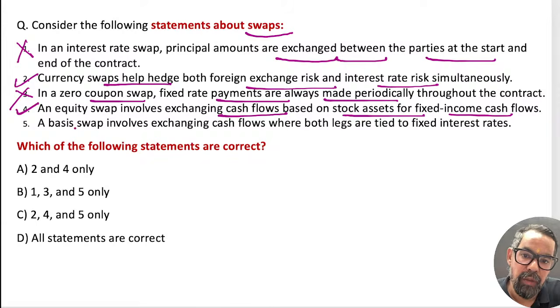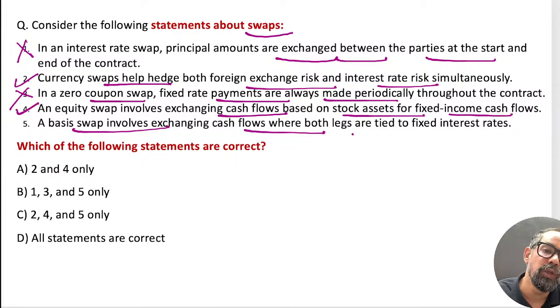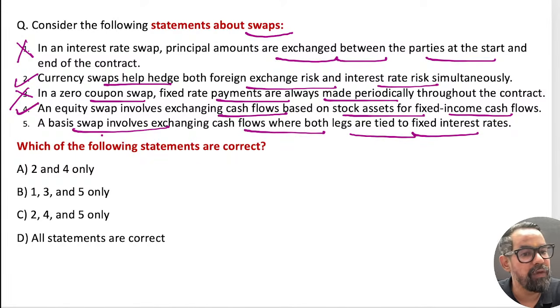The next one: a basis swap involves exchanging cash flows where both legs are tied to a fixed interest rate. This is also no. It should be wrong, right? A basis swap involves the floating rate on both legs, not the fixed one. This should be wrong. So 2 and 4 only, which means option A should be the right answer.